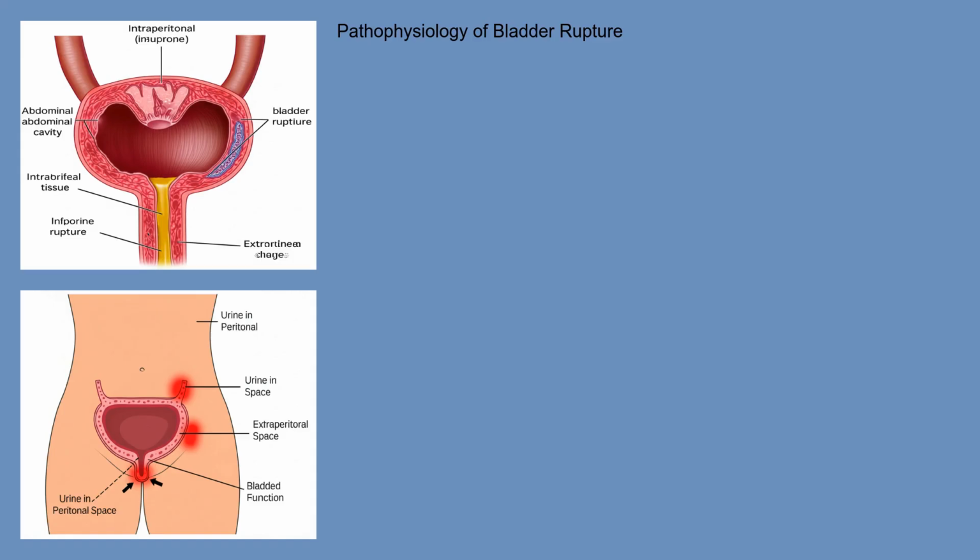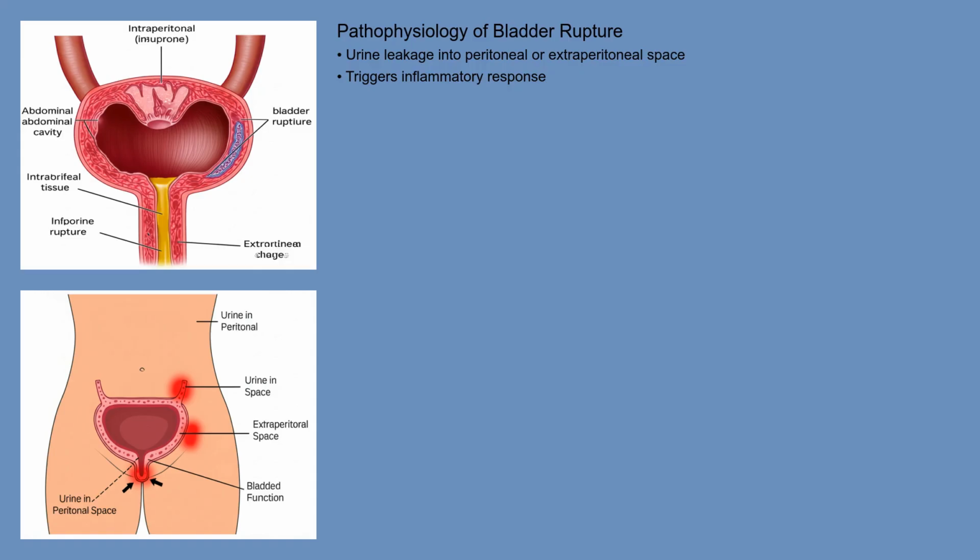Now let's explore the pathophysiology. When the bladder ruptures, urine leaks into the surrounding peritoneal or extraperitoneal space. This leakage triggers an inflammatory response. Urine contains various waste products and electrolytes, which can irritate and damage the surrounding tissues.